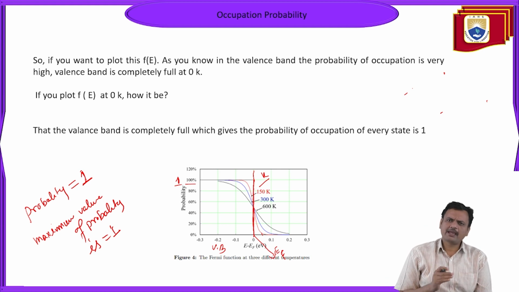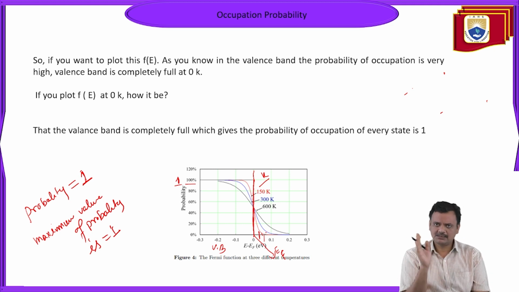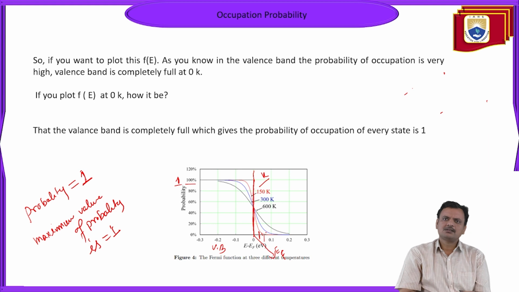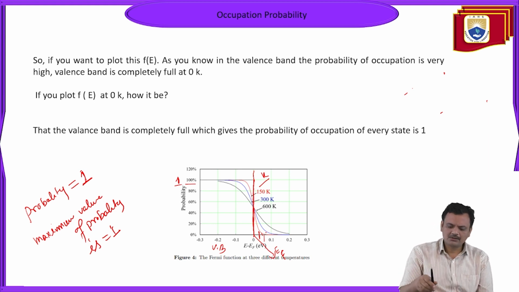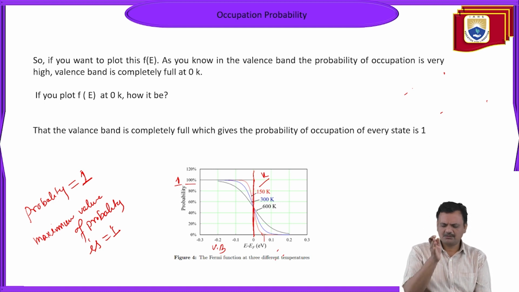During calculation, the value will sometimes come here or here, meaning greater than zero. But we have to fix this Fermi level at 0 electron volt energy level. These values are in electron volts. So normally the Fermi level will be at zero electron volt.